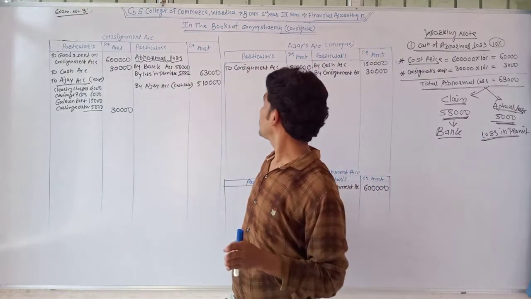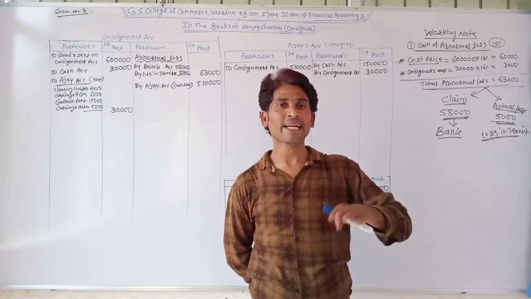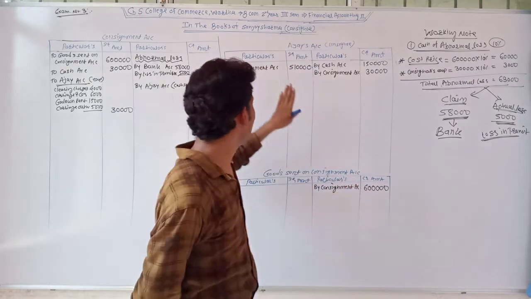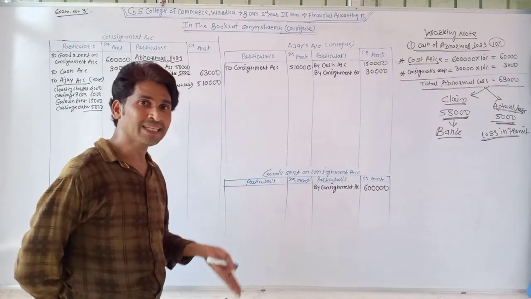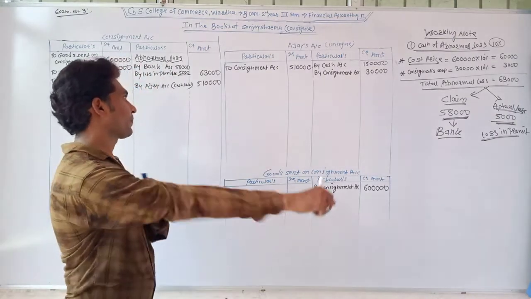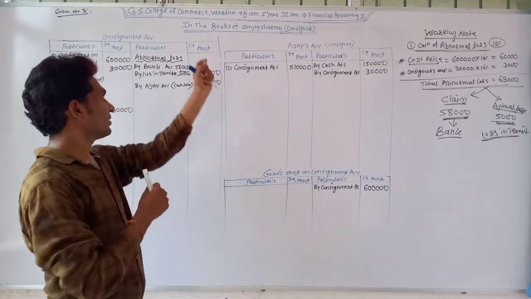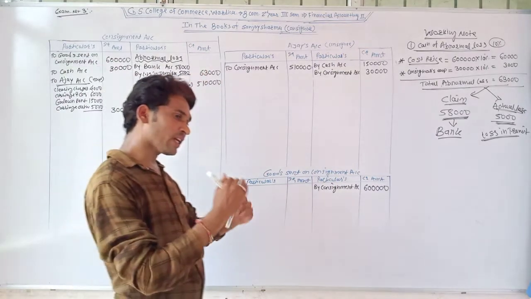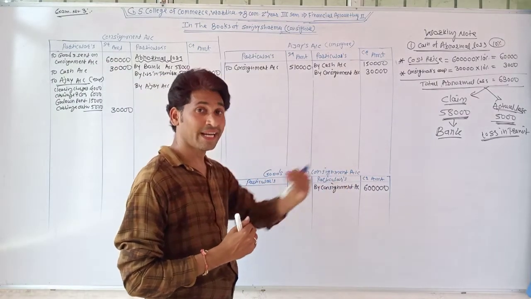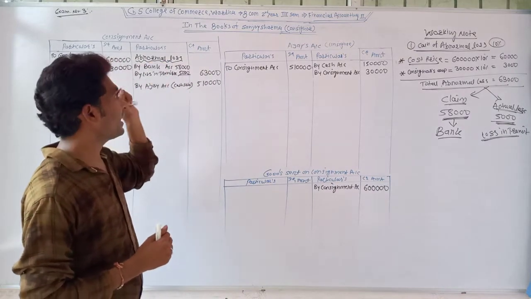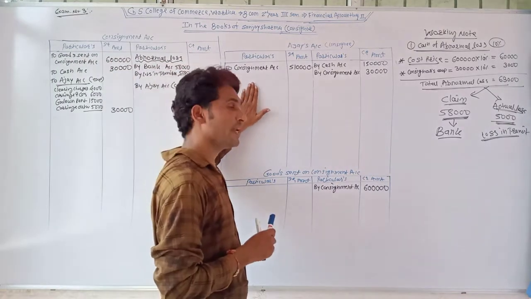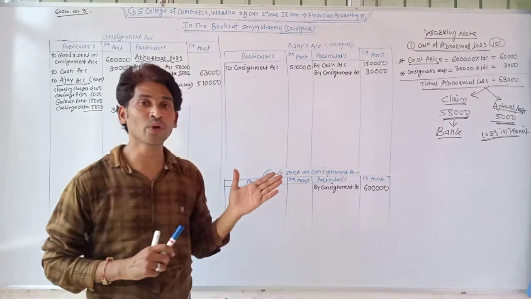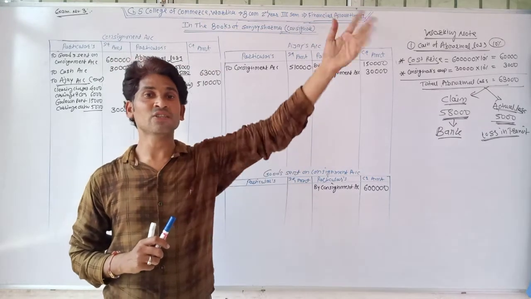Ajay sold goods for rupees 2,90,000 on credit. For that, the consignor passed the journal entry. When the consignee sold the goods on credit, at that time the consignor passed the journal entry. Also, the consignee's account is debited, because we don't know to whom the consignee sold the goods.